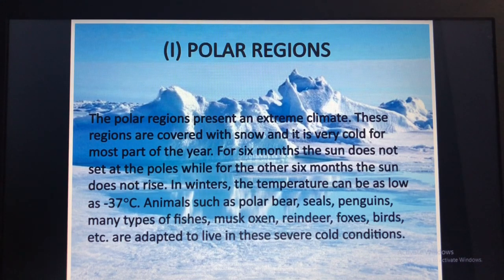So the polar regions, here the climate is very cold. Why? Because it is always covered with the snow and most of the part of the year it is very cold. So here 6 months the sun does not set at the poles, while the 6 months the sun does not rise. So in the winters also the temperature can be as low as -37°C. So the animals adapted to this type of climate are polar bear, seals, penguins and many types of fishes, musk oxen, reindeer, foxes, birds, etc. So these are adapted to live in these severe cold conditions.